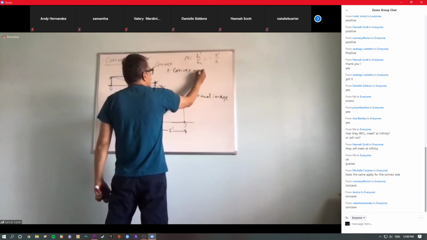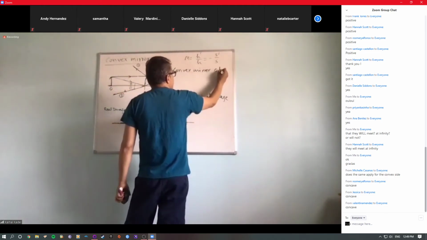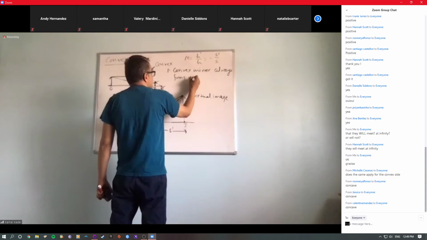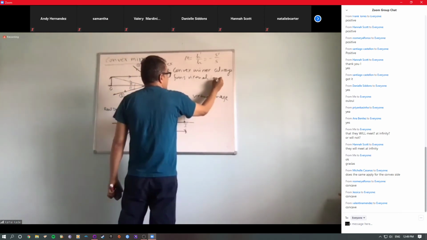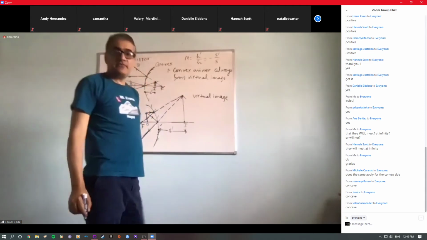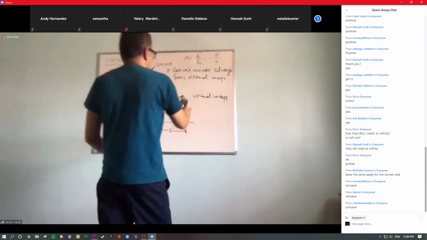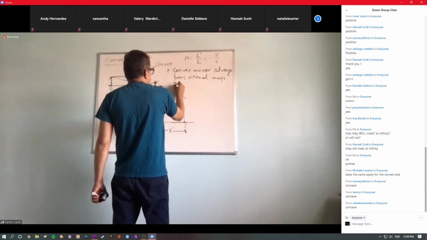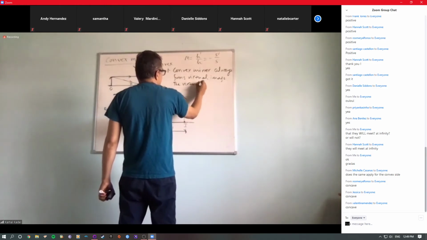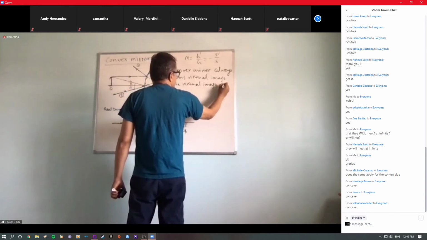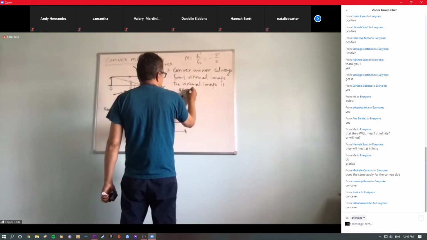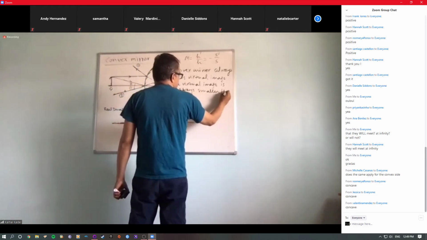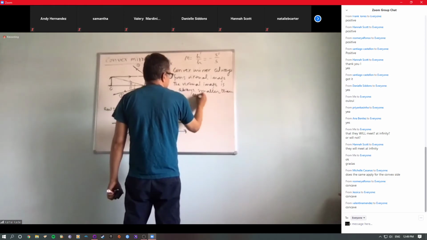Convex mirror always forms virtual image, and the virtual image is always smaller than the object.